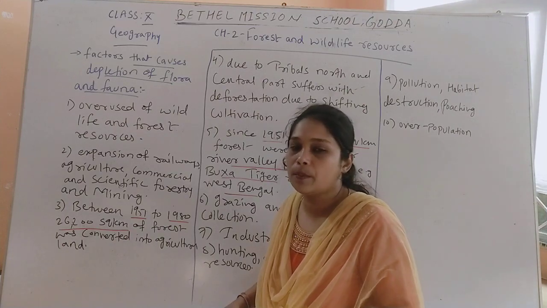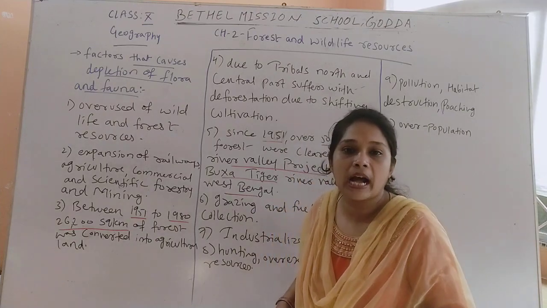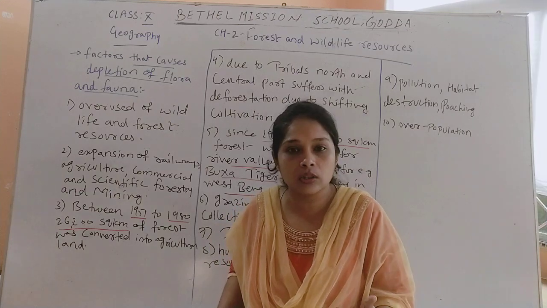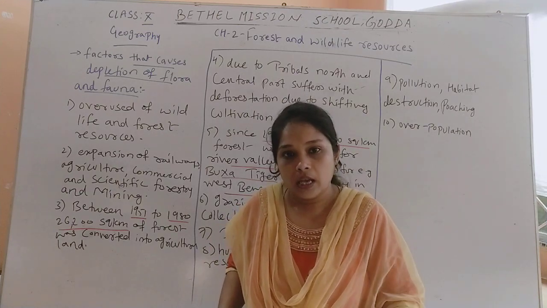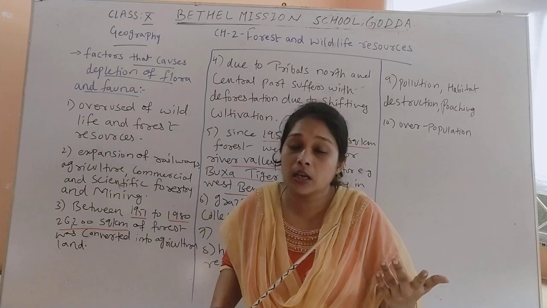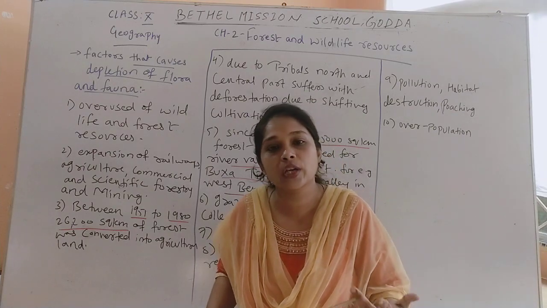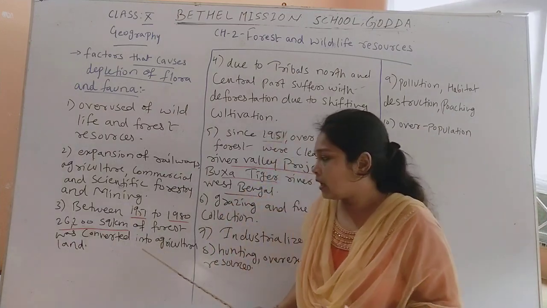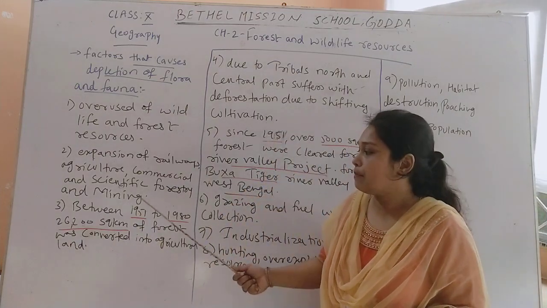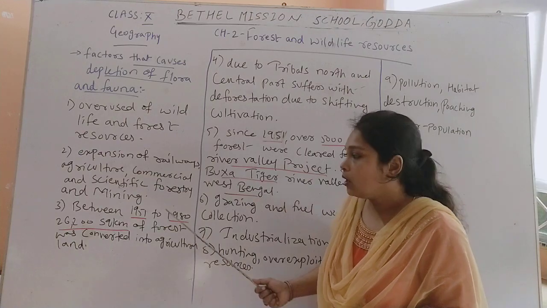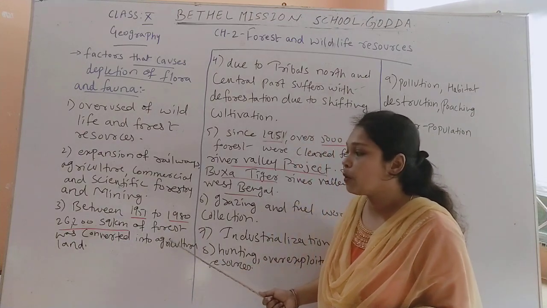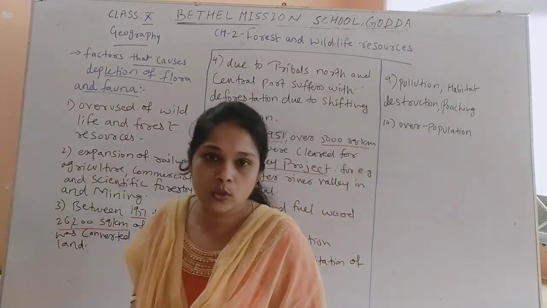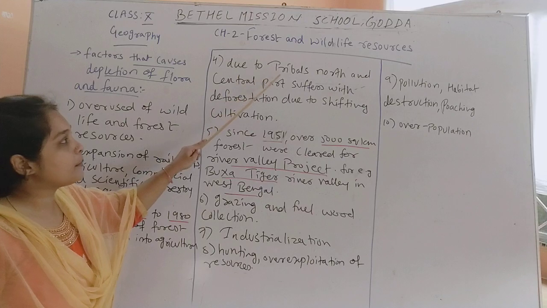and when we are cutting down the plants, wild animals who live in those forests also become homeless, and because of this these wild animals are getting hurt, or maybe they are getting extinct. So here is the estimation which says that from 1951 to 1980, 26,200 square kilometer of forest was converted into agricultural land. Now the next one is due to tribals.